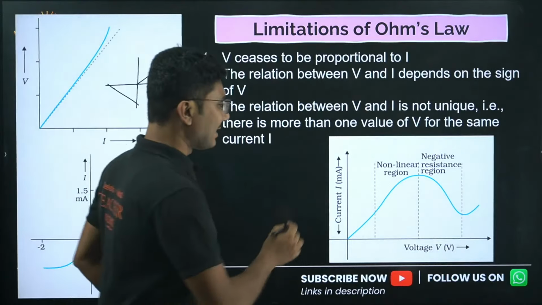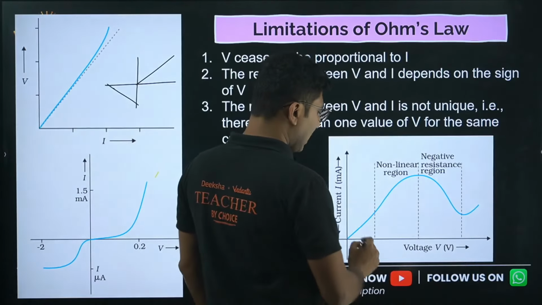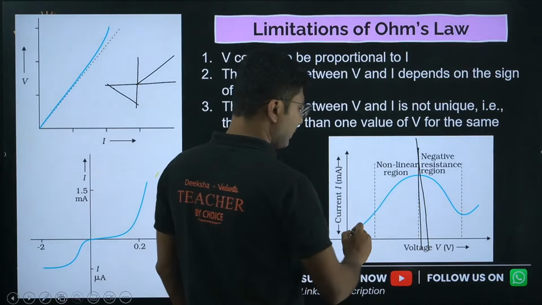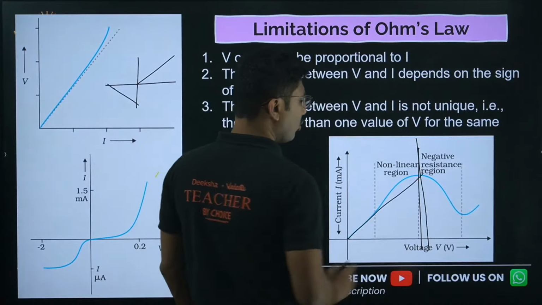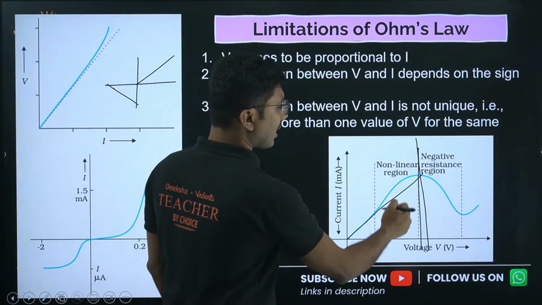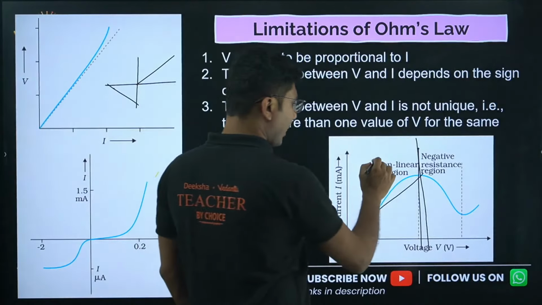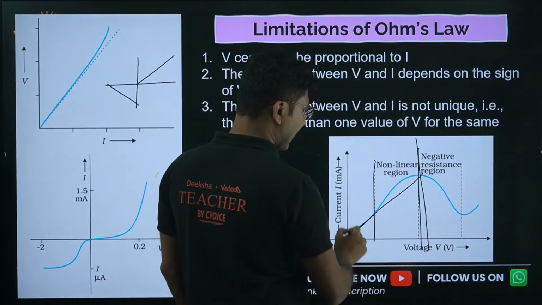For example, let us take this graph. If I give you only up to this point, you will say it is almost Ohm's law. There is some deviation around here, but up to this point Ohm's law is exactly valid.